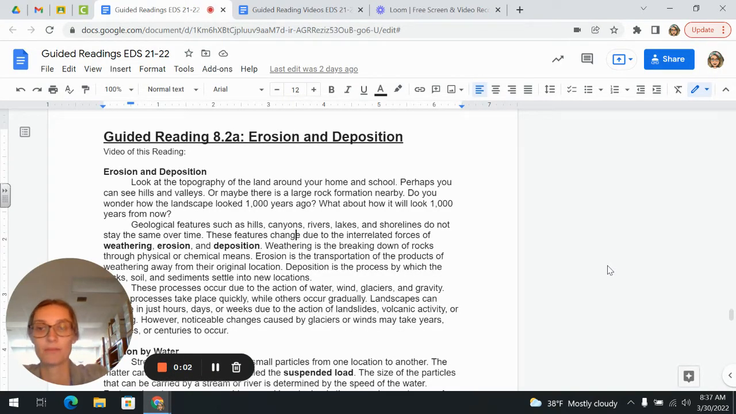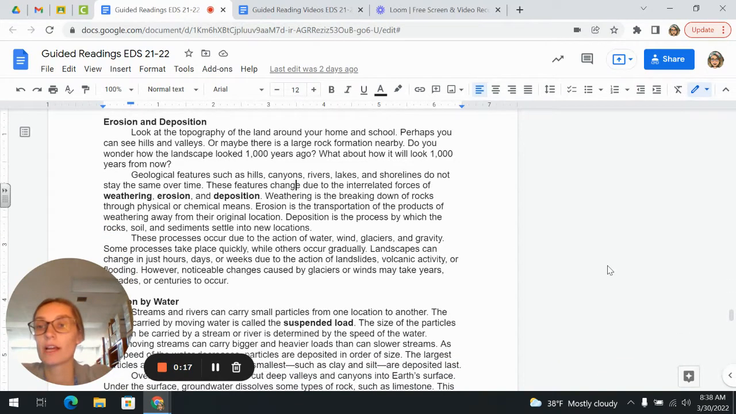Erosion and deposition. Look at the topography of the land around your home and school. Perhaps you can see hills and valleys, or maybe there is a large rock formation nearby. Do you wonder how the landscape looked over 1,000 years ago? What about how it will look 1,000 years from now? Geologic features such as hills, canyons, rivers, lakes, and shorelines do not stay the same over time.